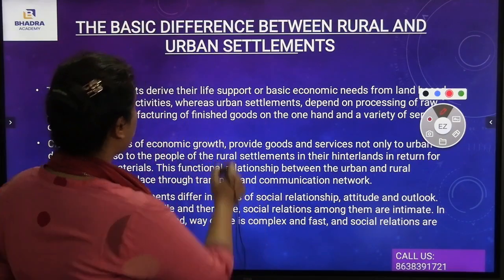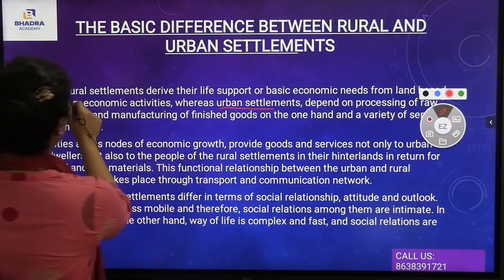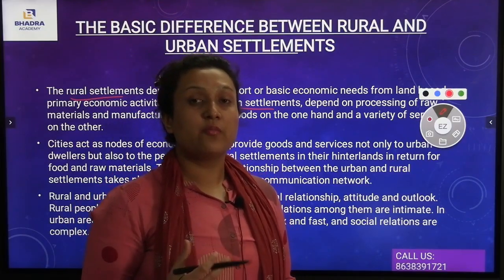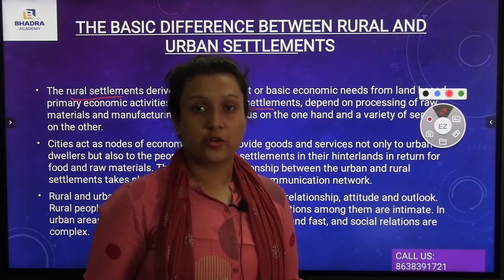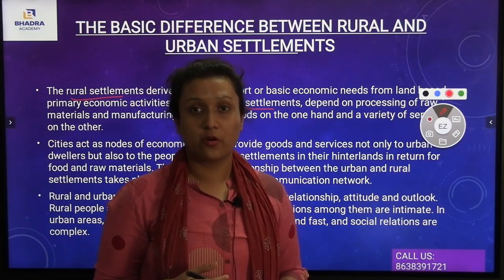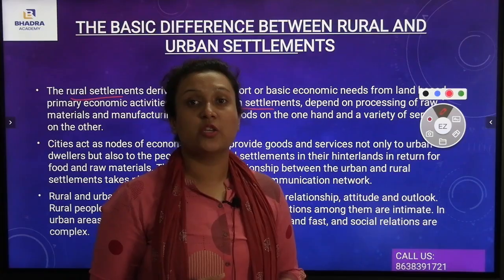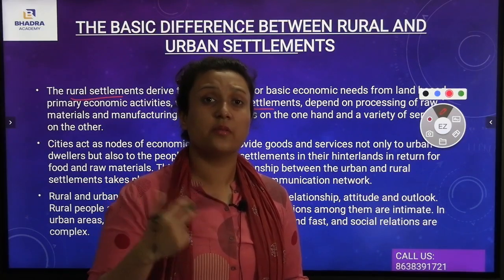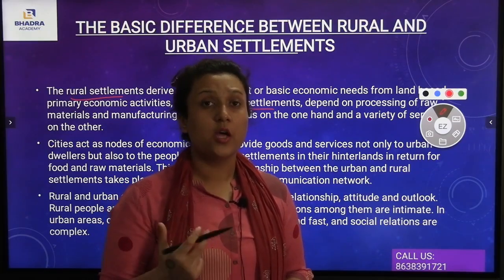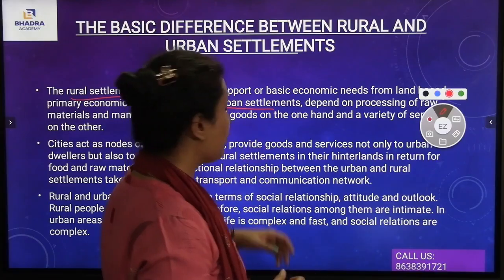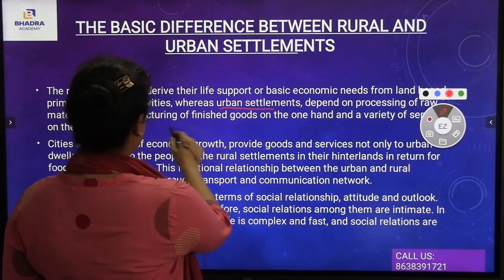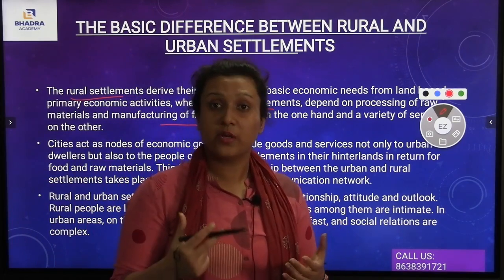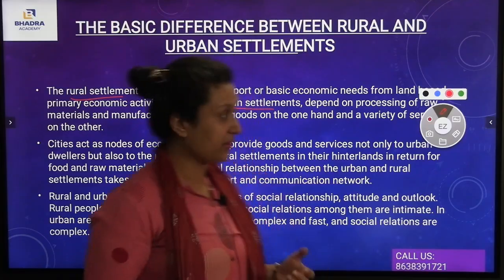Now, urban settlements mostly depend on secondary and tertiary activities, which means manufacturing of raw materials and the transportation of those products. Urban settlements are entirely dependent on the processing of raw materials and the transportation of those products. Also, the manufacturing of finished goods is possible in the urban settlements itself.